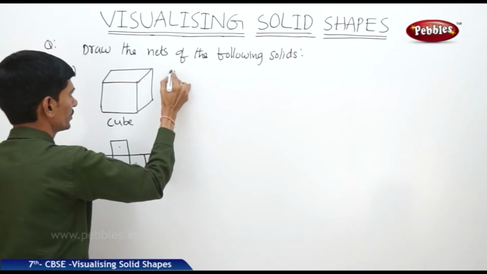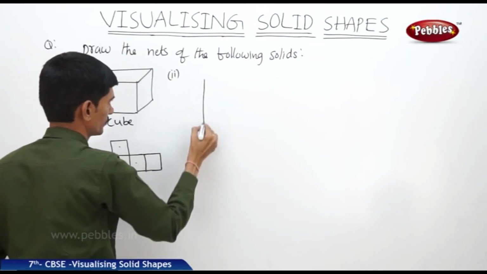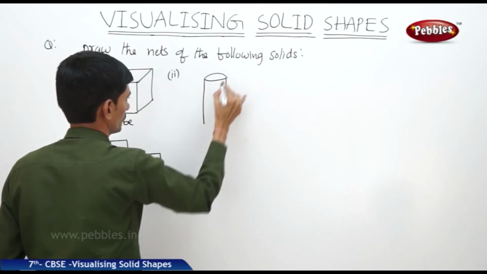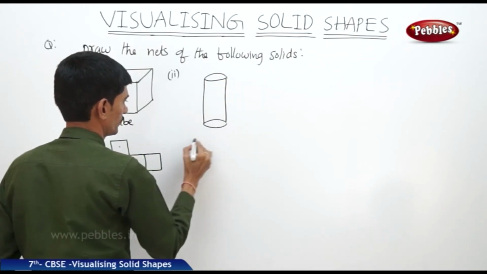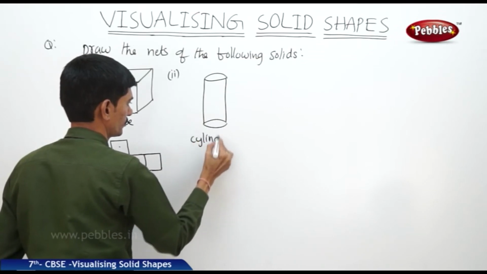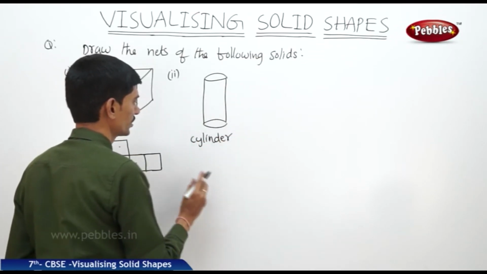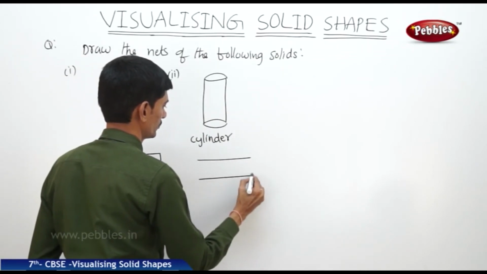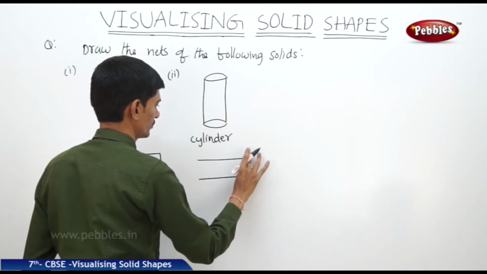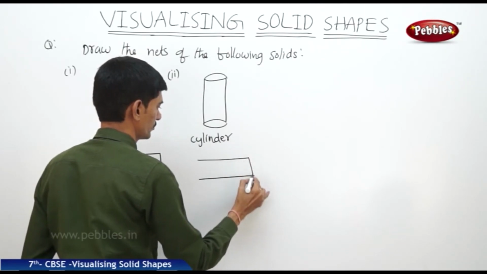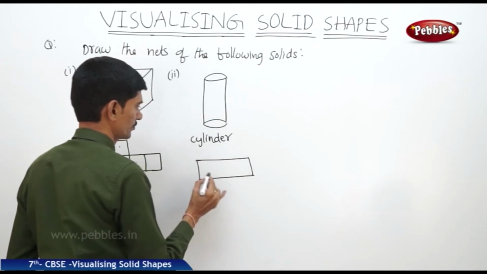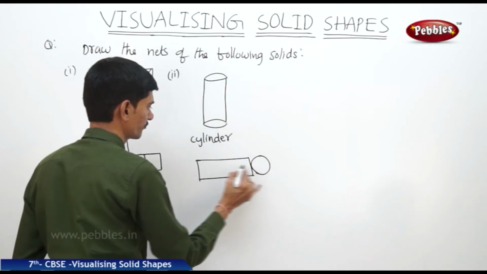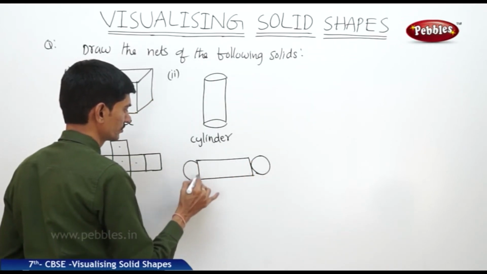Now if you take a cylinder, what is the net of the cylinder? Two circular bases along with a rectangular face.